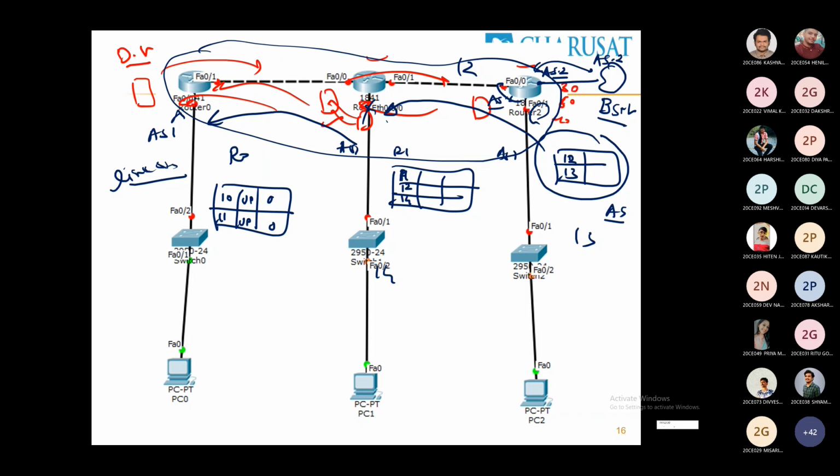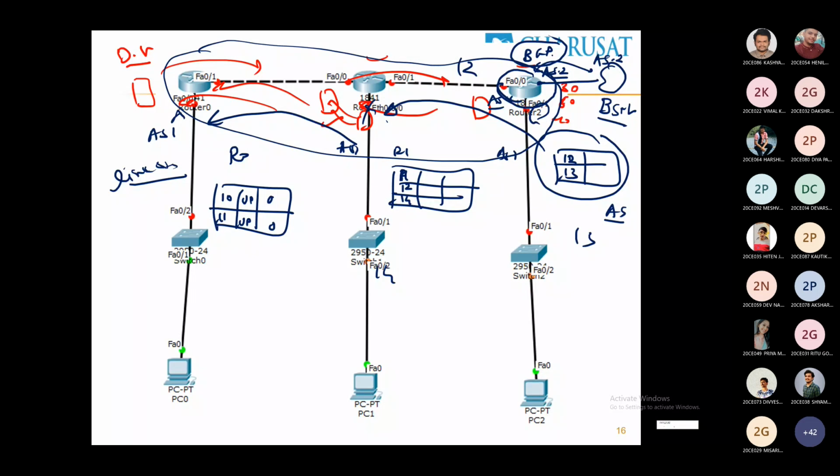From the BSNL and Geo point of view, this one acts as a border router, because it connects two different networks, Geo and BSNL. To exchange data between two different, larger networks, we require the BGP protocol, Border Gateway Protocol, which is not a part of your syllabus. It is part of this chapter in your textbook, but it is not part of your syllabus. It's BGP, known as Border Gateway Protocol.